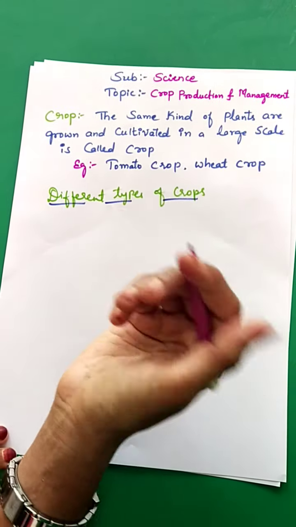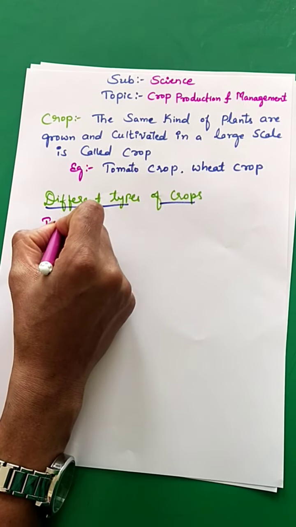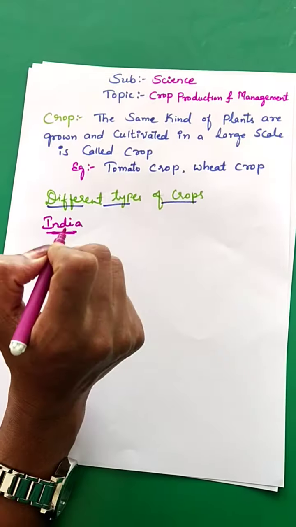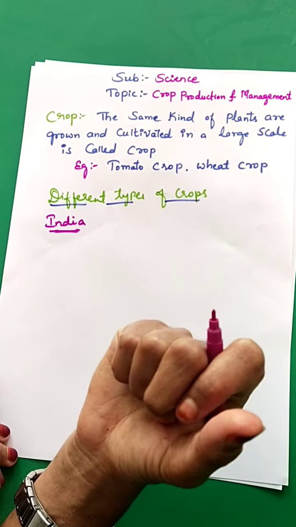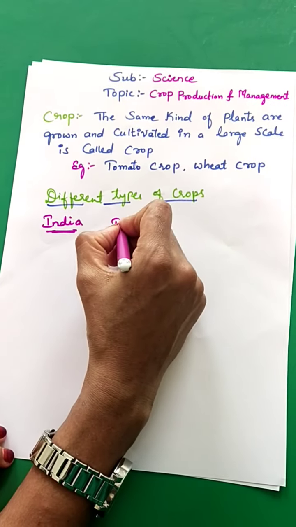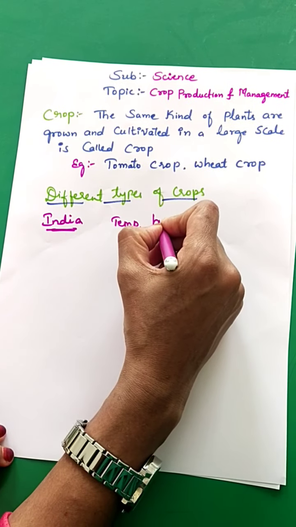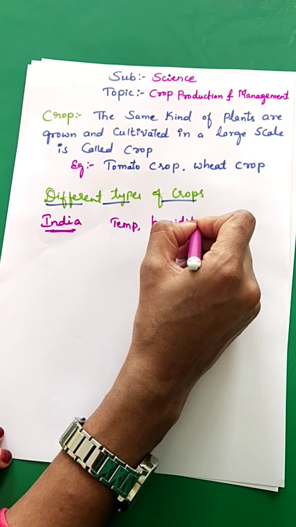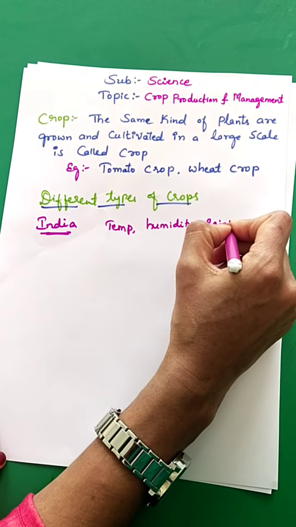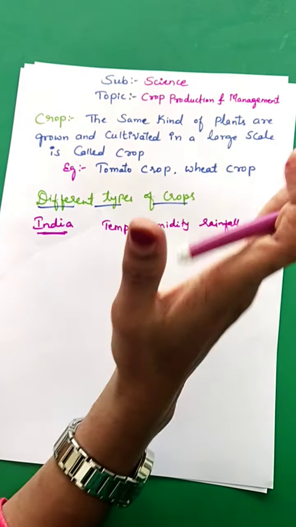And we know that India is a vast country, right? The climatic conditions like temperature, humidity, and rainfall vary from one region to another.